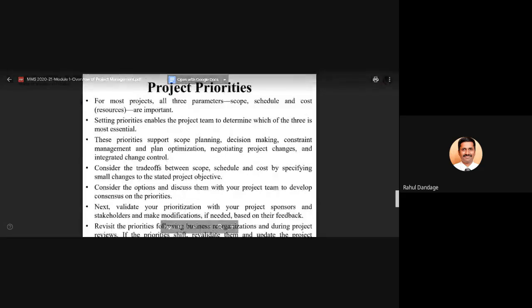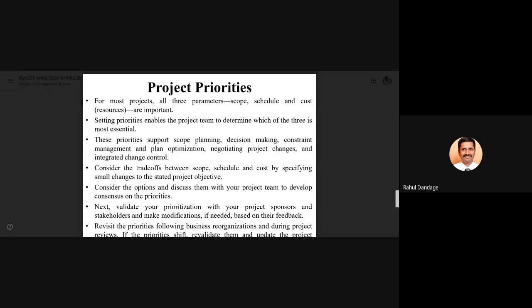These priorities support scope planning, decision making, constraint management, plan optimization, negotiating project changes, and integrated change control. So the variety of activities involved in project management will be supported by deciding the priorities among scope, schedule, and cost.